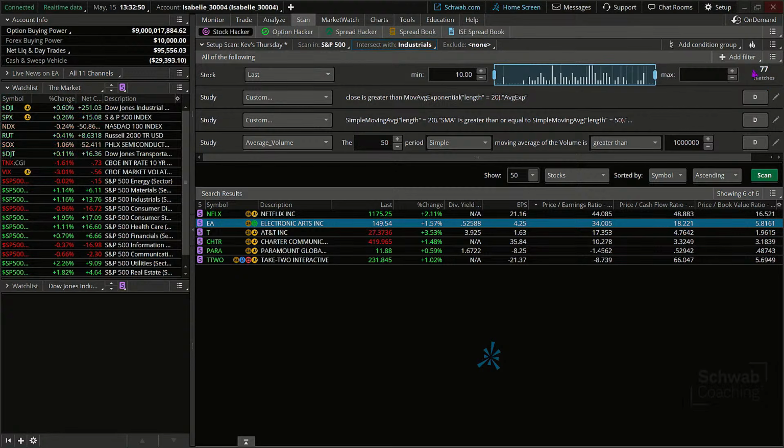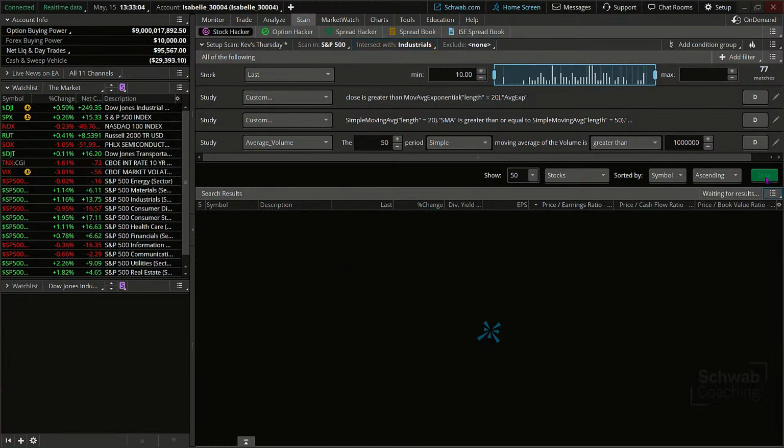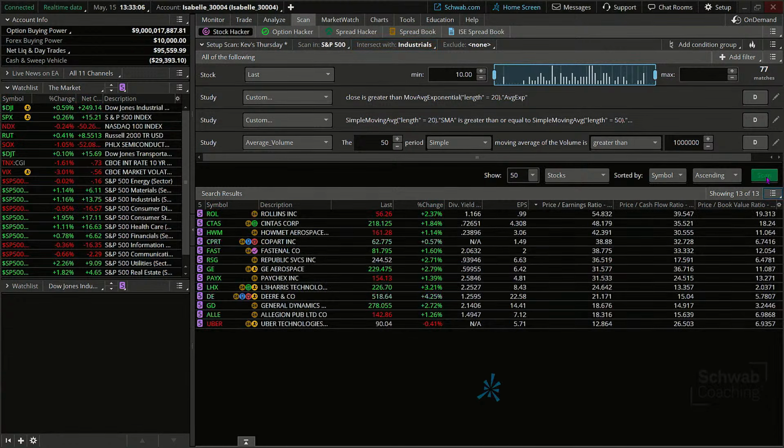There are 77. Now let's see what my scan is going to bring up, making sure that we have stock with sufficient volume, above a 20-day moving average, but also a 20 moving average above a 50 and a 50 above a 100. And this is a group that's been moving pretty well, so not at all shocked to see that we have some leaders in here, or certainly a larger list with which to work.